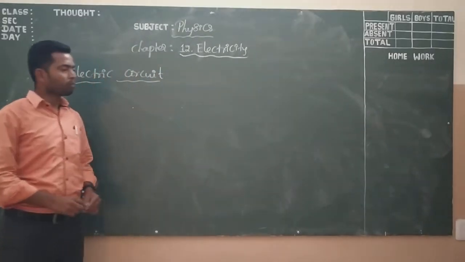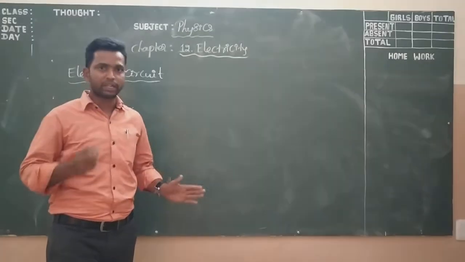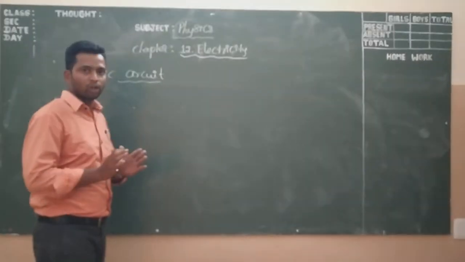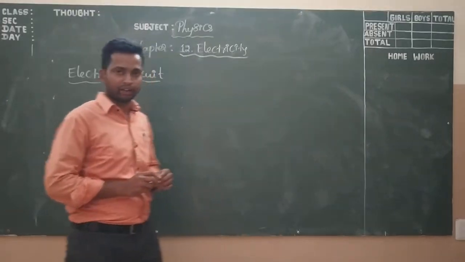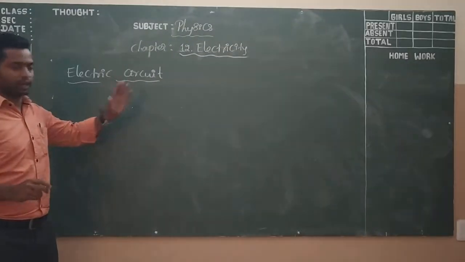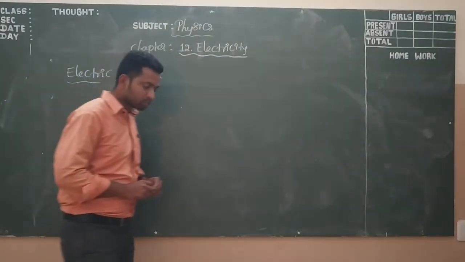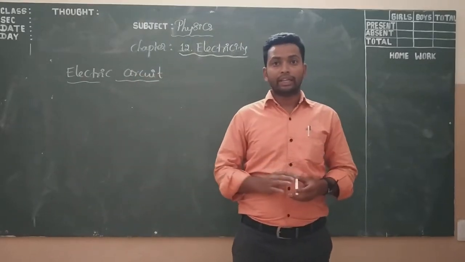Electric circuit means a continuous and closed path of the electric current. Next, the electric current.